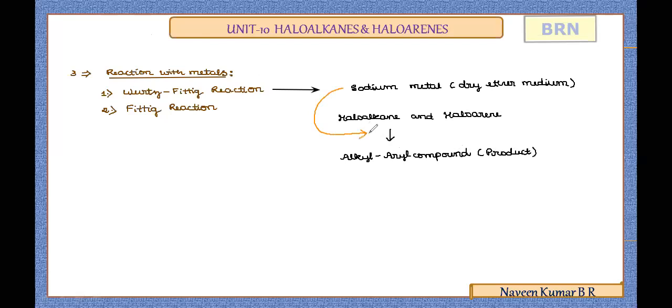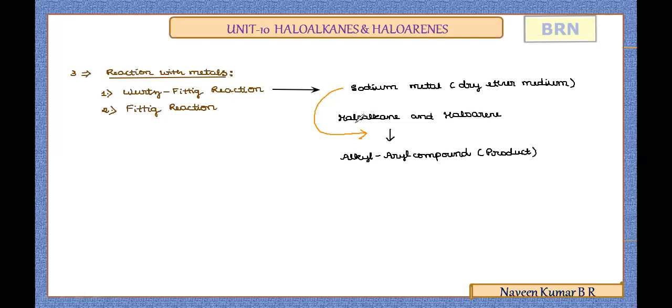You can easily recollect the previous Wurtz reaction, where two moles of haloalkane react with sodium metal to give a product having double the number of alkyl carbons compared to the reactant, leading to a hydrocarbon.